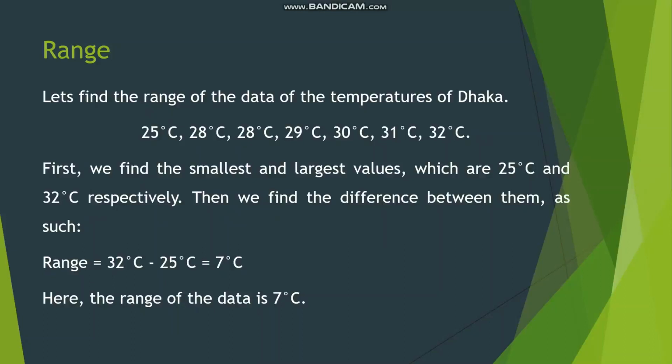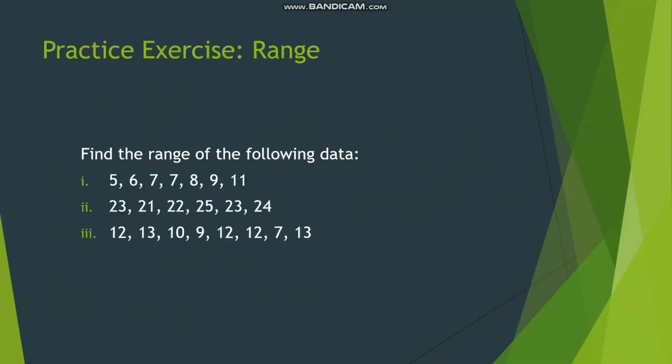Let's try finding the range of the data of the temperatures of Dhaka. First, we find the smallest and the largest values, which are 25 degrees Celsius and 32 degrees Celsius respectively. Then, we just find the difference between them. As such, range is equal to the highest value, 32 degrees Celsius, minus the smallest value, 25 degrees Celsius. The result is 7 degrees Celsius. Here, the range of the data is 7 degrees Celsius. Now try to find the range of the following data here and cross-match your answers.